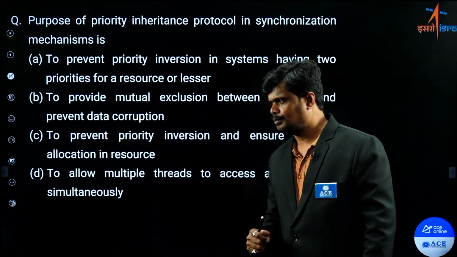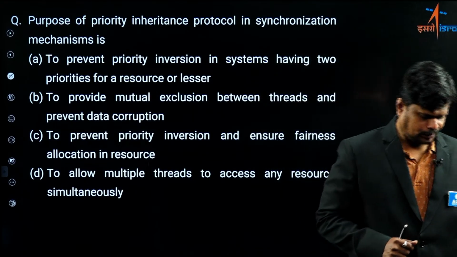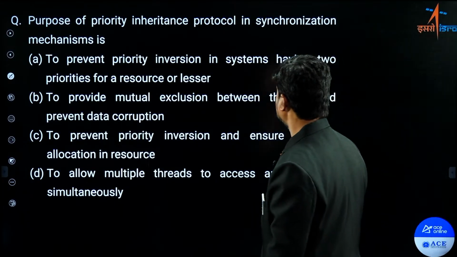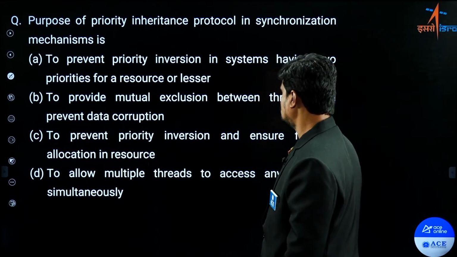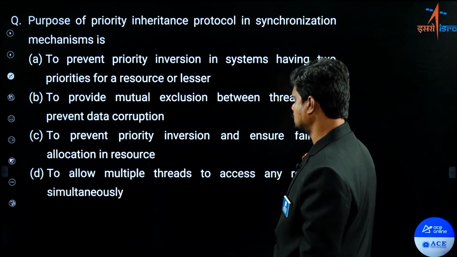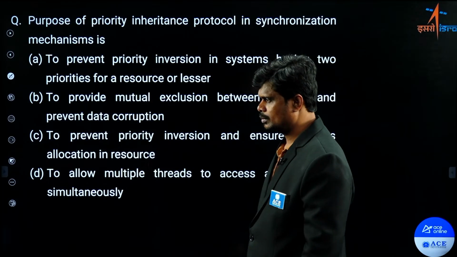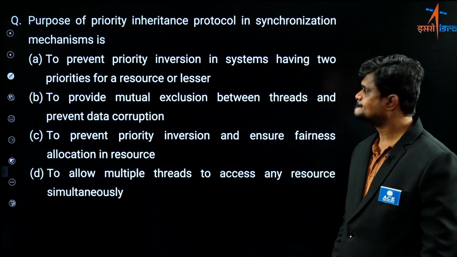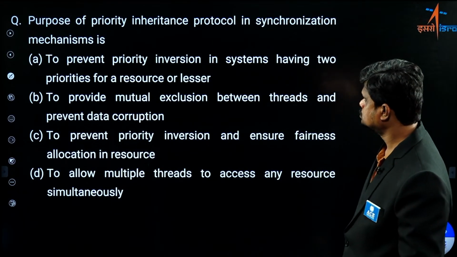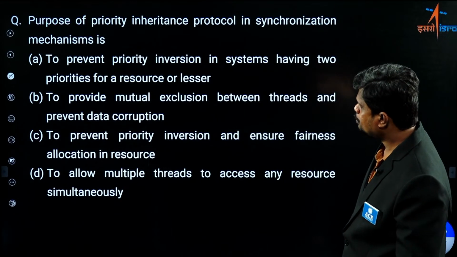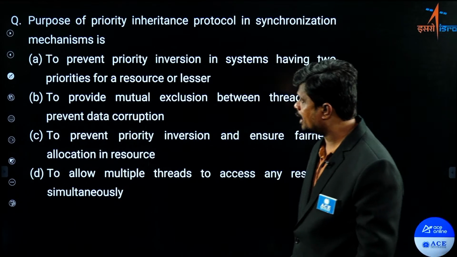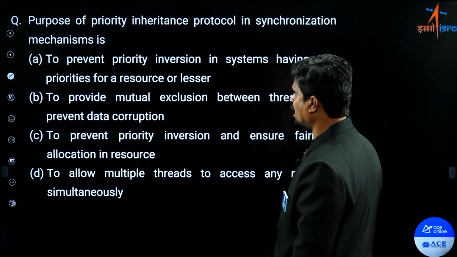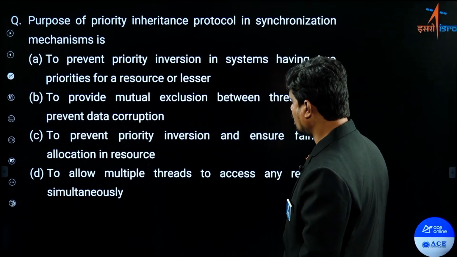So look at this question. What is the answer for this question? Please check it and let me know. The purpose of the priority inheritance protocol in synchronization mechanisms is: option A, to prevent priority inversion in systems having two priorities for a resource or lesser.